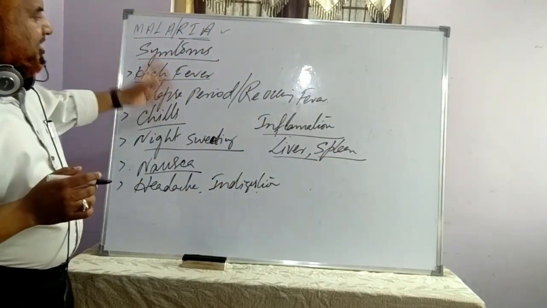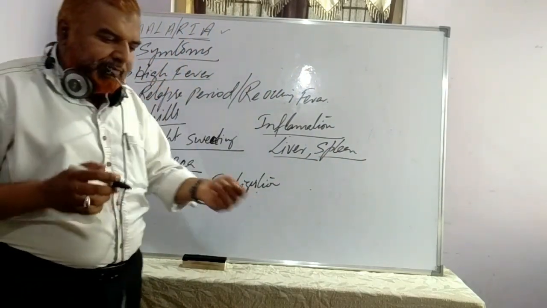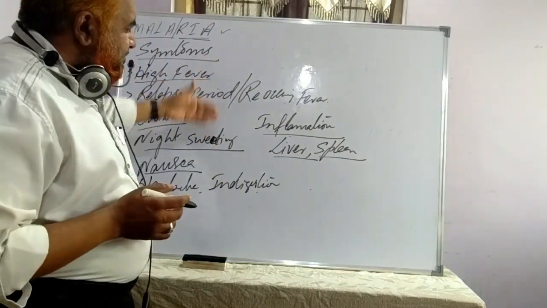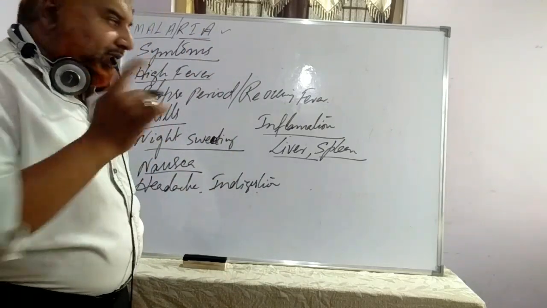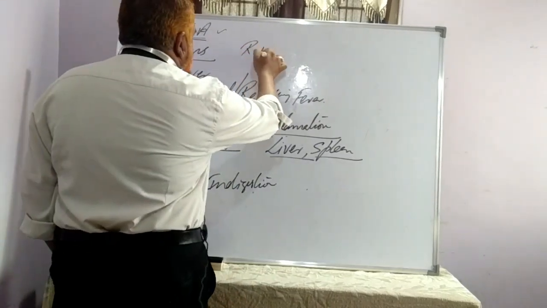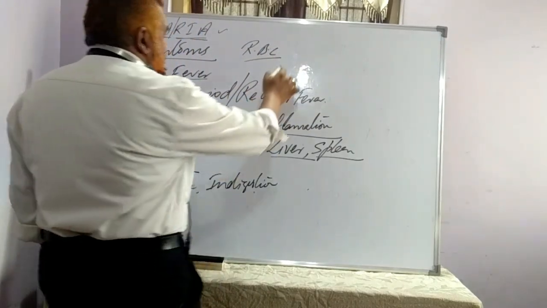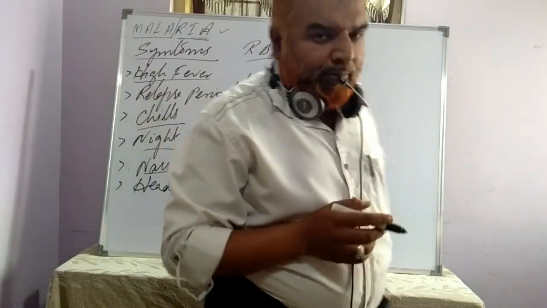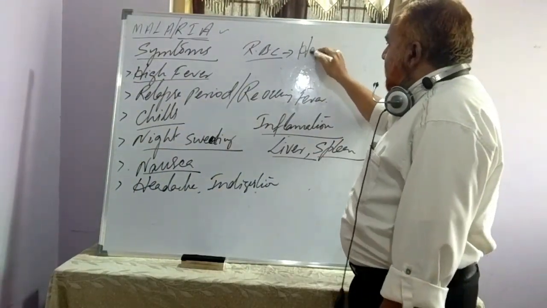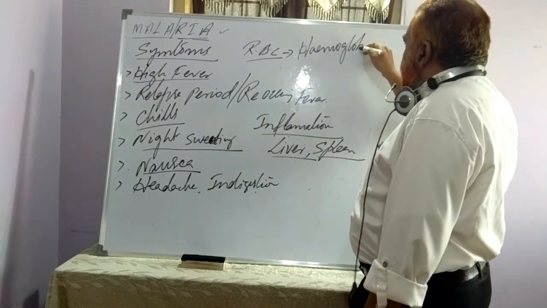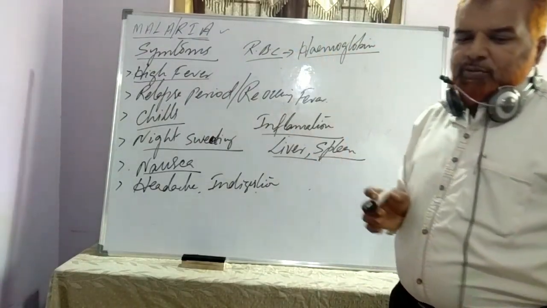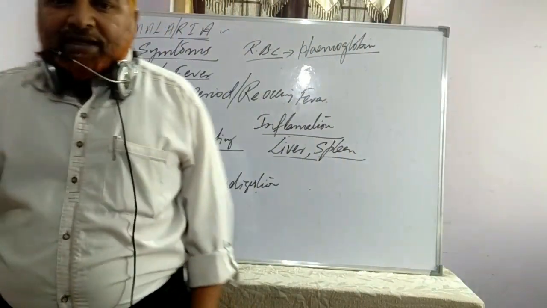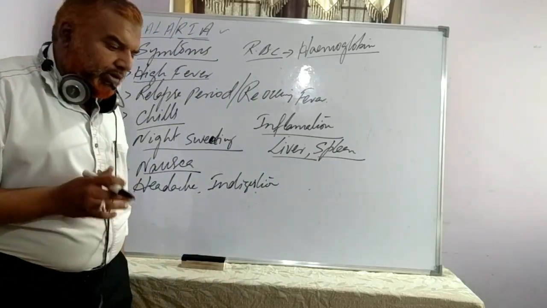Now when do we come across these symptoms? After infection, after biting, after transferring, after the incubation period. What exactly happens in our body? Why do we come across all these symptoms? Because in the red blood corpuscles in our blood, we have a chromoprotein, a respiratory protein, known as hemoglobin. You all know the function of hemoglobin: responsible for the transportation of oxygen and bringing back the carbon dioxide, oxyhemoglobin, carboxyhemoglobin.